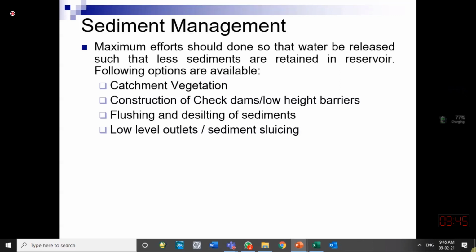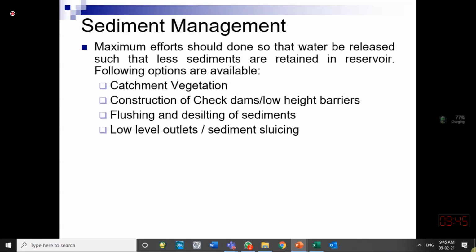Over there, forestation can help us reduce sediment coming to the reservoir. Good practices of agriculture, as opposed to bad practices of agriculture, can help us reduce sediment coming to the reservoir. That can help us reduce the loss of catchment vegetation. Construction of check dams, which are low height barriers, can reduce sediments. If sediment comes to the reservoir, then we can flush them if some low level outlets are there in the dam.